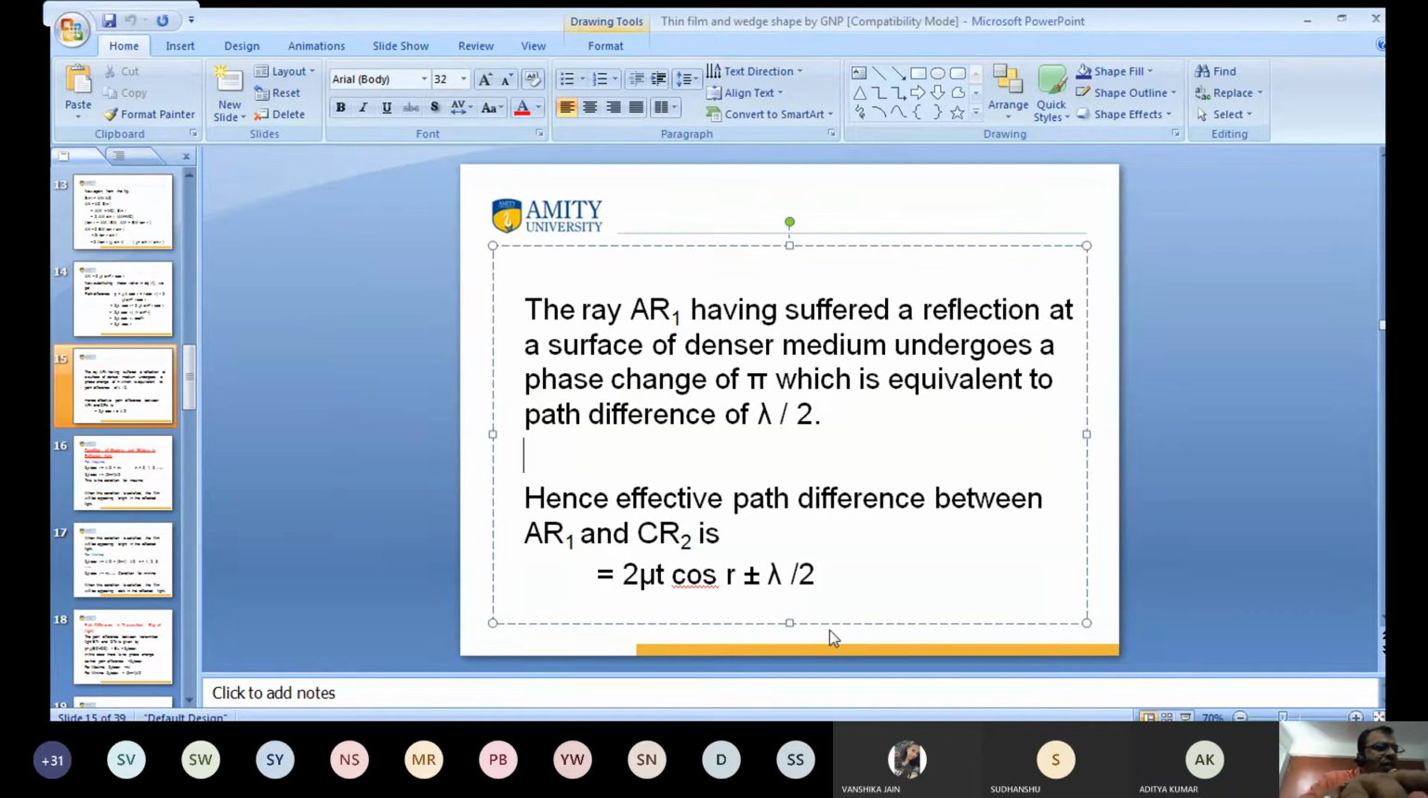I want to calculate the condition for maxima and minima. I already told you that in interference we get maximum intensity and minimum intensity. We have to calculate these with the help of path difference. In interference, in any case, firstly we have to calculate the path difference. Then we proceed further to the intensity of maxima and minima. Clear?